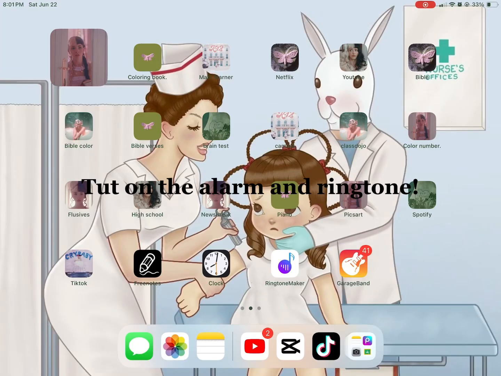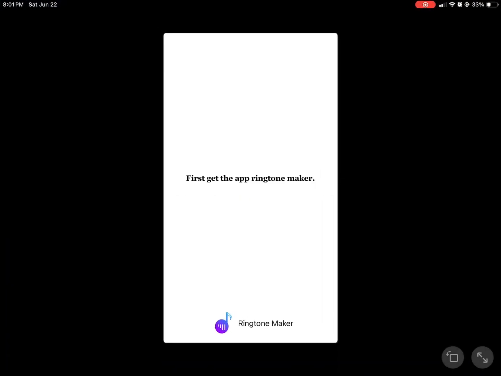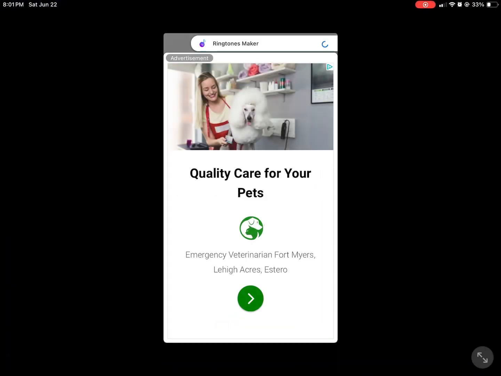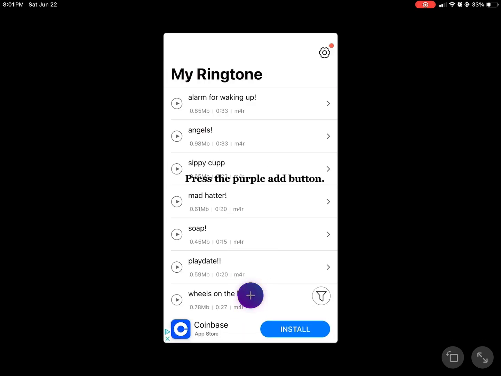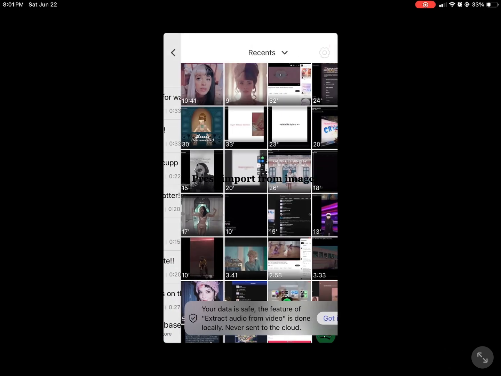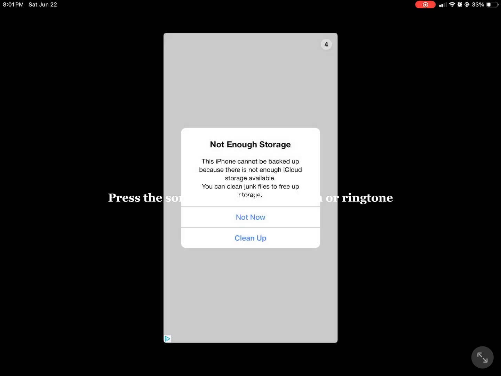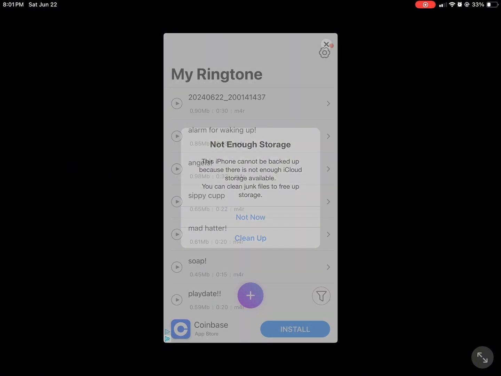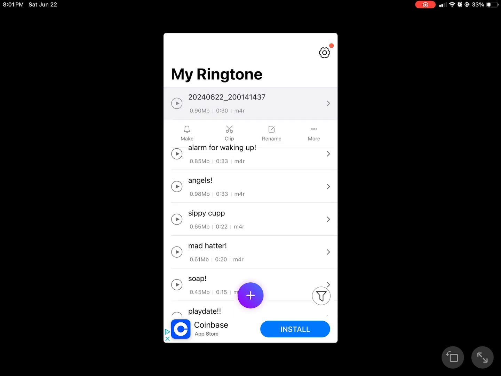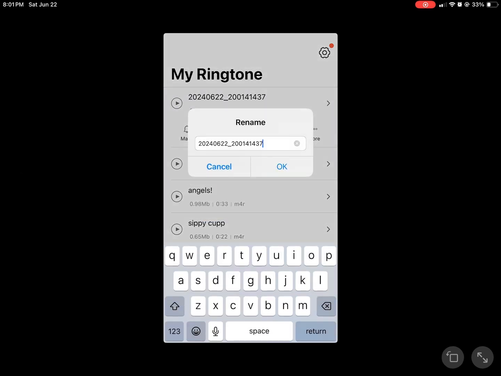Add on the alarm and ringtone. First, get the app Ringtone Maker. Press the purple Add button. Press Import from image. Press the song you want to be your alarm or ringtone. Name it to the song.